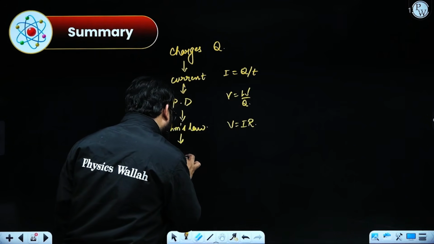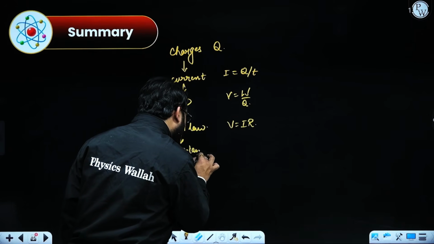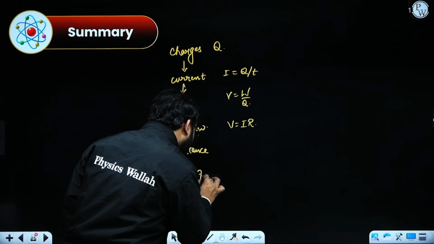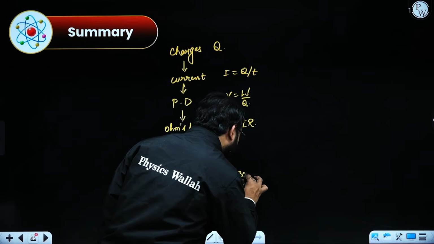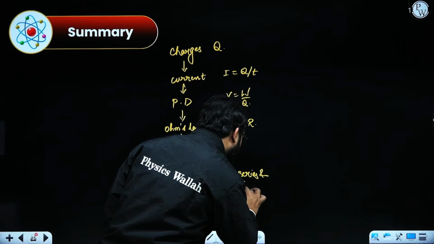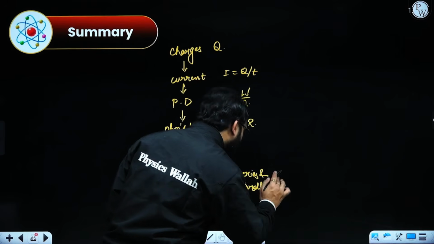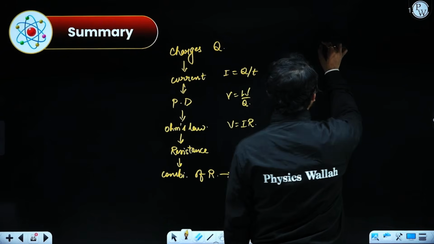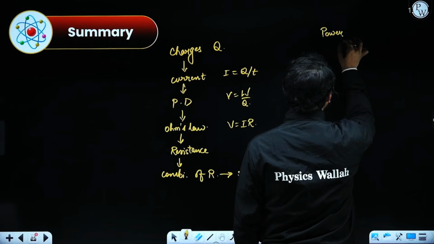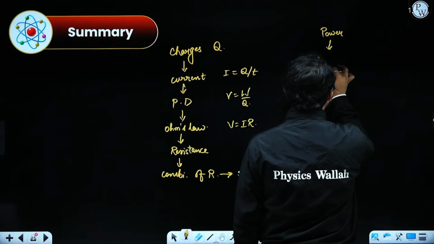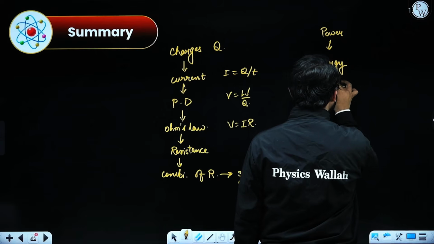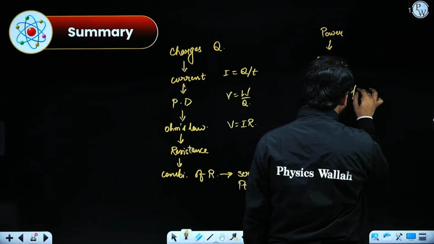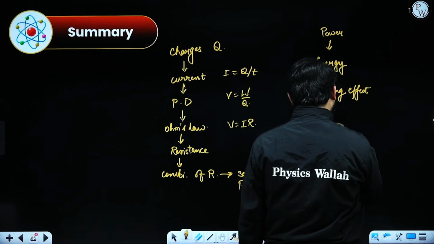Then we switched to resistance and combination of resistance, where we came across series and parallel. That was the very first phase. Then we came to electric power, then energy, then heating effect or power rating.